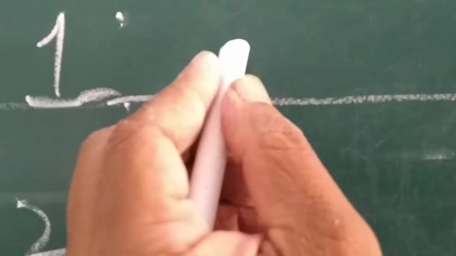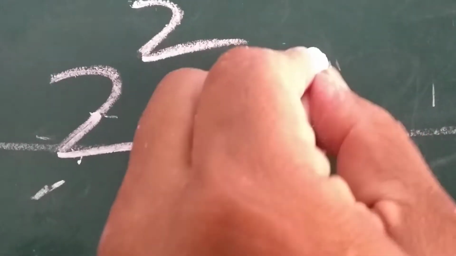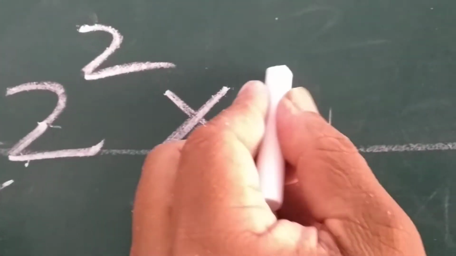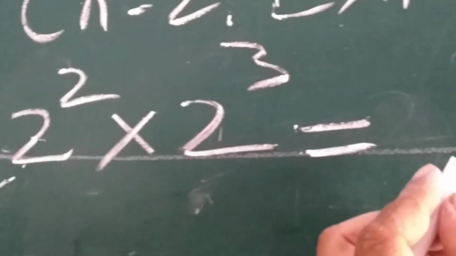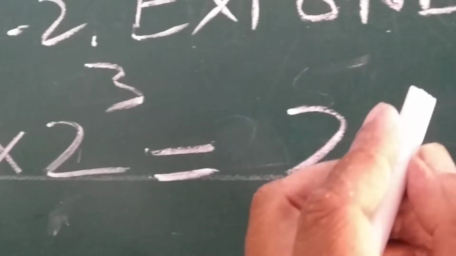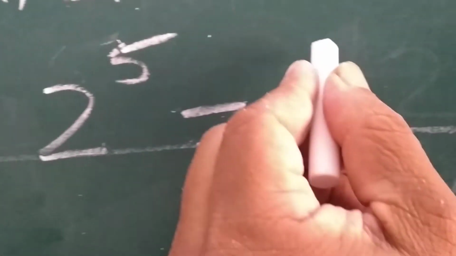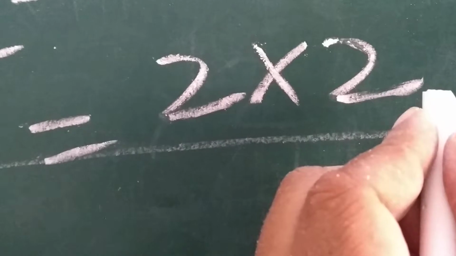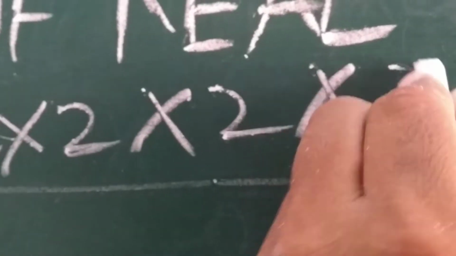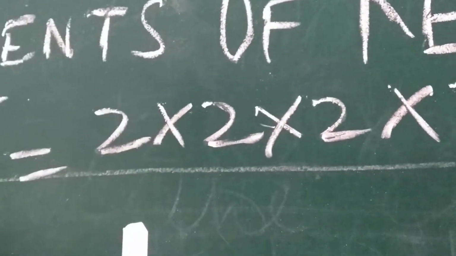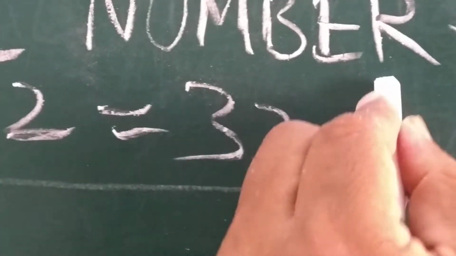Example: 2 square into 2 cube is equal to 2 raised to power 5 is equal to 32. Answer.